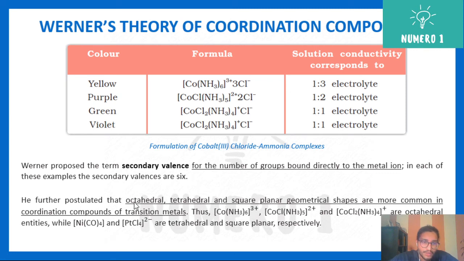Then he further postulated that octahedral, tetrahedral and square planar geometrical shapes are more common in coordination compounds of transition metals. Cobalt here is your transition metal, and they have different geometries. Here all of them are octahedral in geometry. Two examples are given: [Co(NH3)6]3+ is octahedral, and this other one is also octahedral with coordination number 6, whereas [Ni(CO)4] and [PtCl4]2- are tetrahedral and square planar respectively.